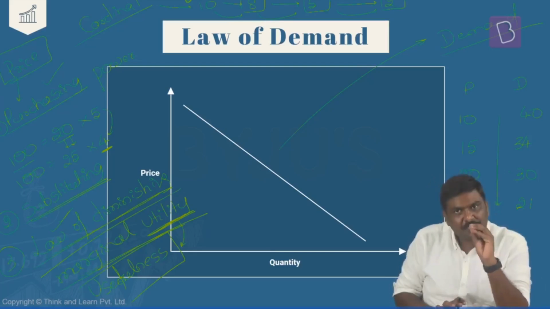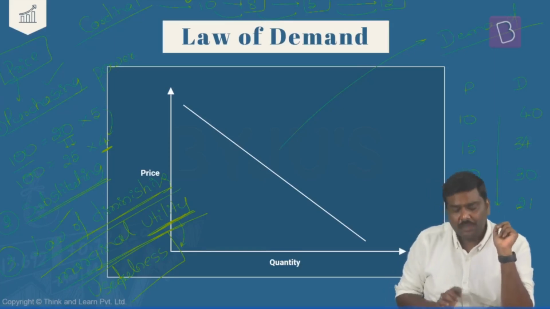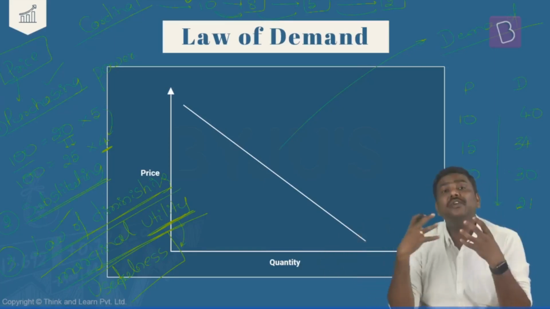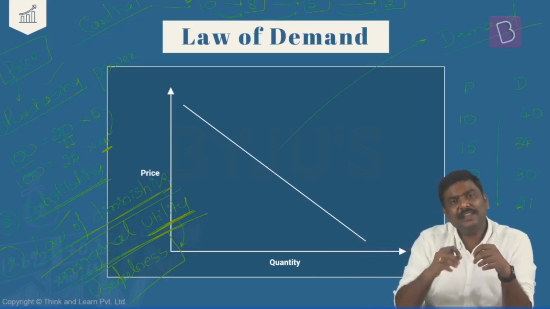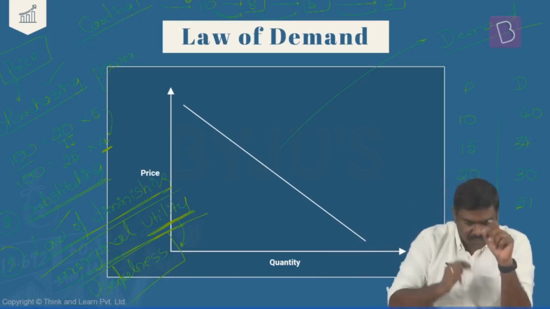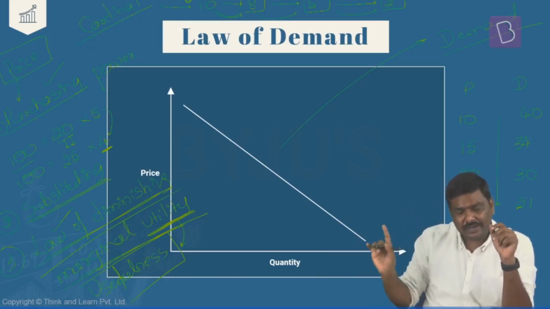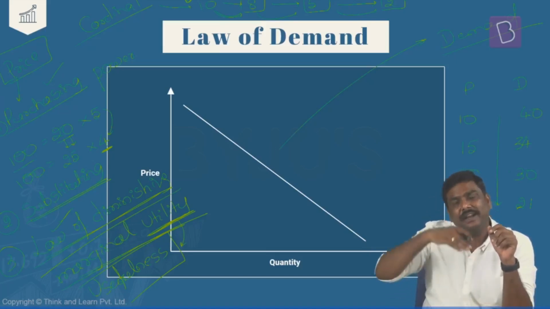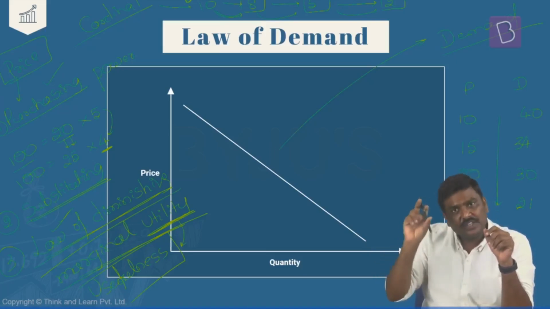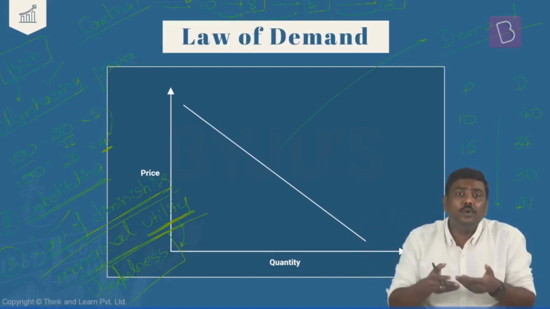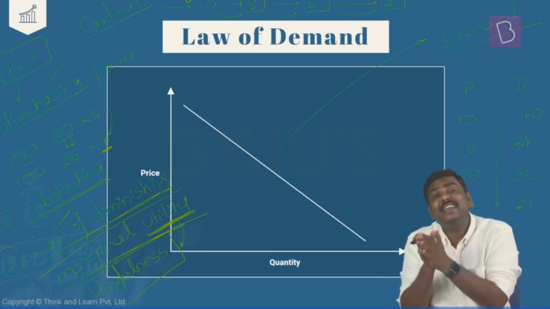Now, understand this. As per the law of diminishing marginal utility, as the utility derived keeps on declining like this, the willingness of the buyer to pay the same price will also decrease. Is it okay? I'll repeat it again. As we keep on consuming the same product, that is, consecutive units of the same product are consumed, the utility derived will keep on decreasing.